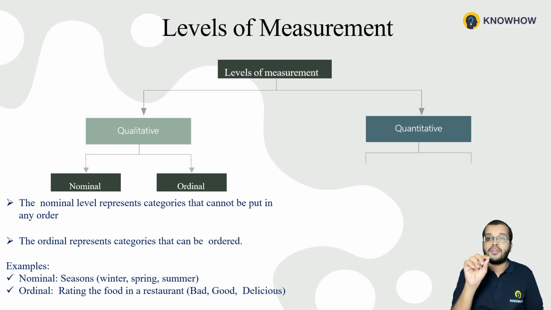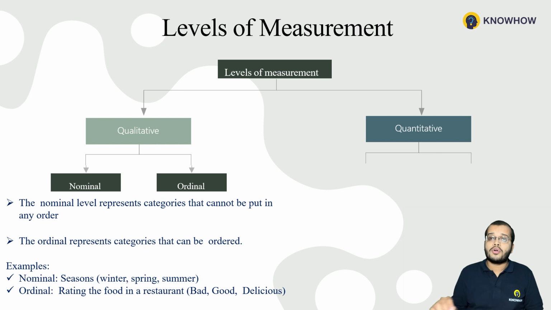If you would like to give the employee feedback, that's in an order. If you would like to go with the students' feedback, that's in an order. So once you have arranged something in an order, we can consider it the ordinal qualitative level of measurement, and what is not placed in an order, we can go with the nominal qualitative level of measurement. This we have to understand.